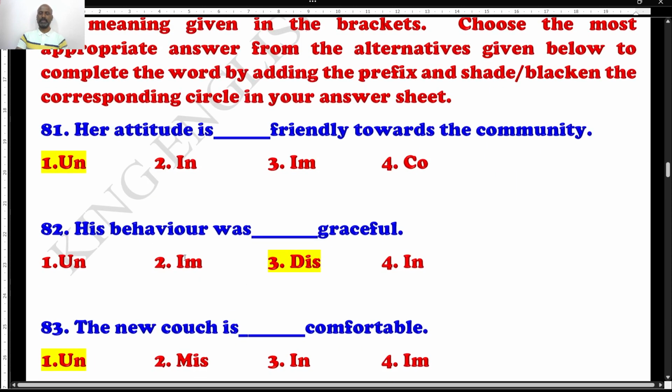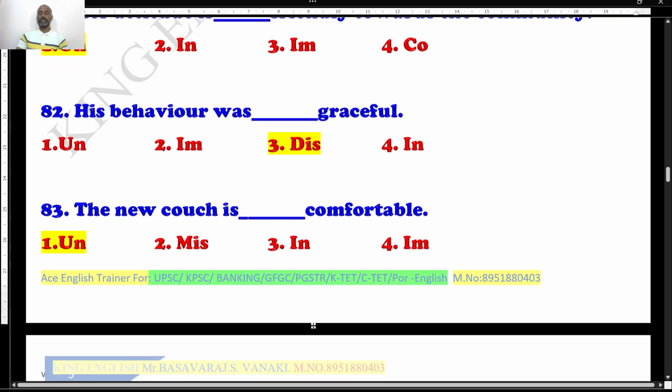Do lock it. Similarly, his behavior was dash graceful. Which graceful? Ingraceful? No. Ungraceful? My God, no. It is disgraceful, the right prefix for the word graceful. You can lock it. Question number 83. The new couch is dash comfortable. You have purchased a couch to sit comfortably. So, the new couch is dash comfortable. Is it uncomfortable? No. Incomfortable? No. Miscomfortable? Not exactly. And the right prefix for comfortable is option 1.